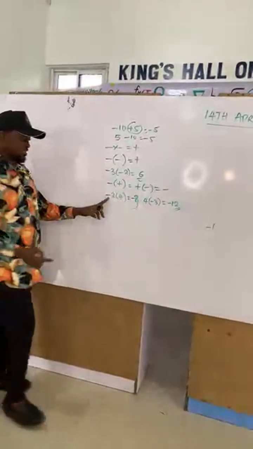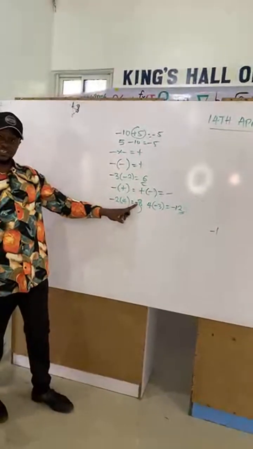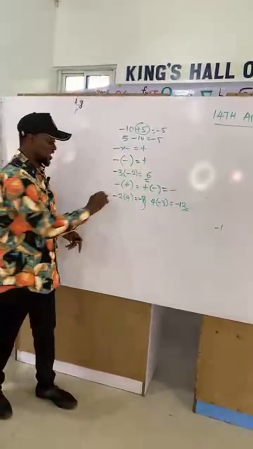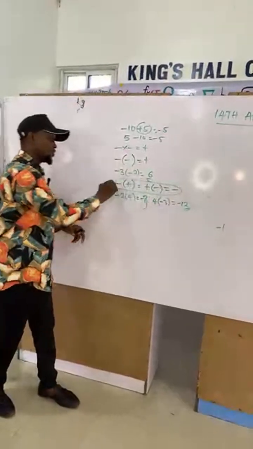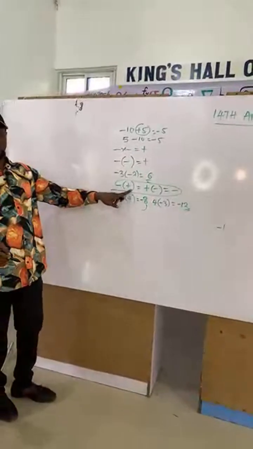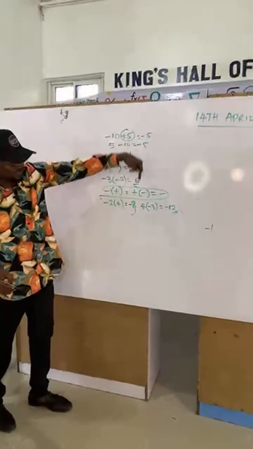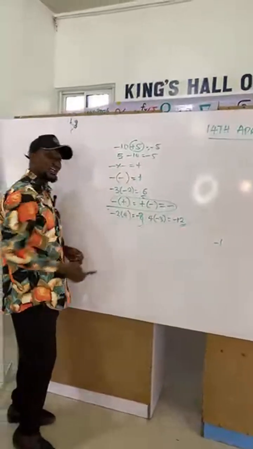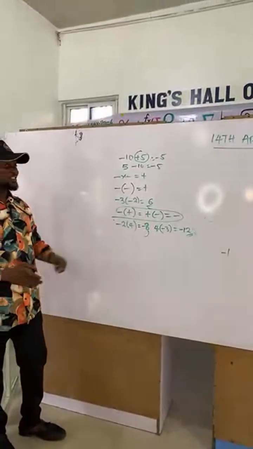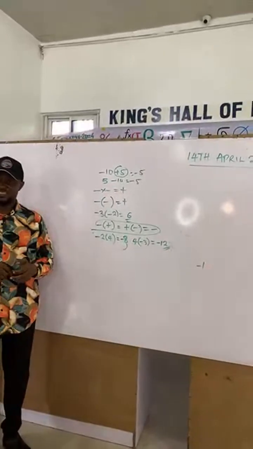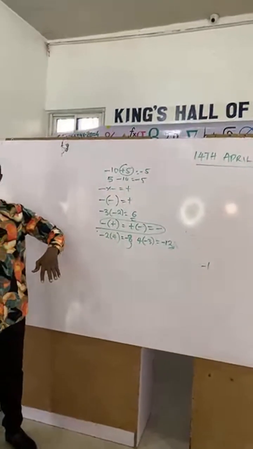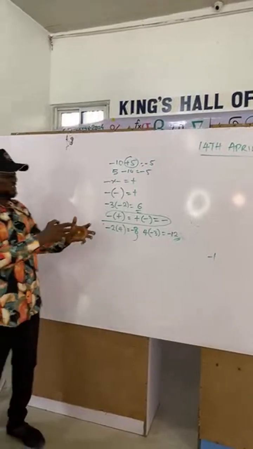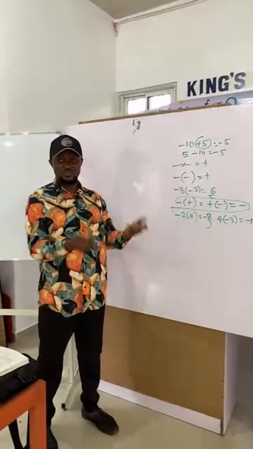Because of the minus here, you have the minus 6. So these are the same. Whether you have a plus inside before the bracket, or you have a plus outside and then the minus inside, you must always have a minus at the end of your answer. So these are the basic laws you need to know in math, because if you don't know this and I give you some questions, you can get it wrong.